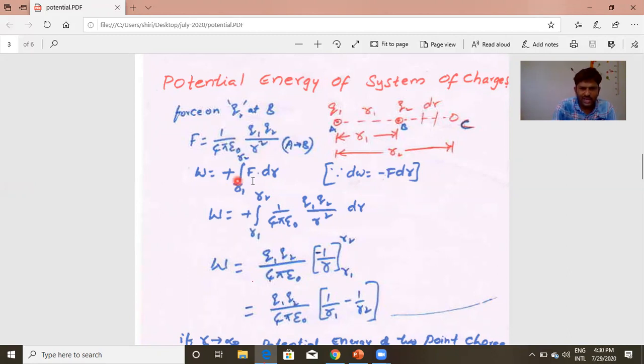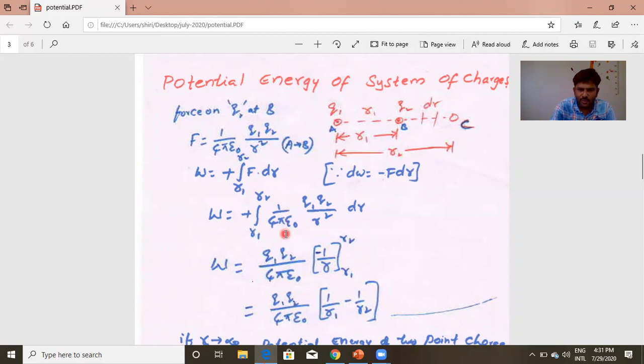So to calculate work done, what I am doing is integral F dot dr. F is this force. B to C, I am moving along the field from B to C. So F dot dr. I just wanted to calculate only the work done to move from B to C. So I am giving limits as R1 here and R2 here. Integral R1 to R2 F dot dr.